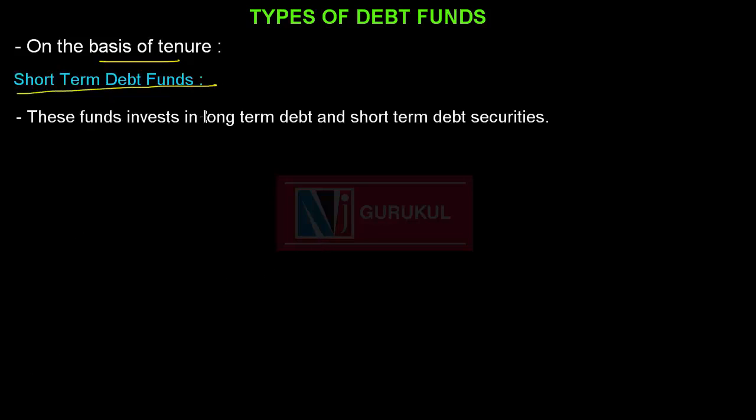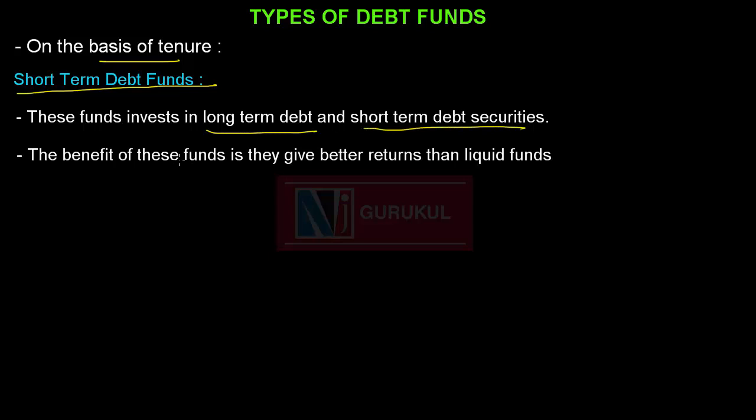The second type of fund on the basis of tenure is short-term debt funds. These funds invest in both long-term debt securities and short-term debt securities. The benefit of a short-term debt fund is that it gives better returns than liquid funds because the fund manager can invest in a wider range of securities with higher maturity.